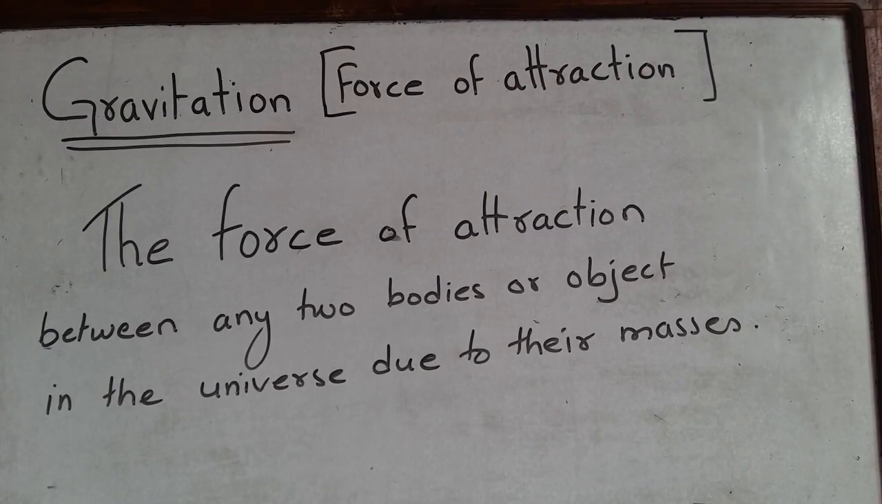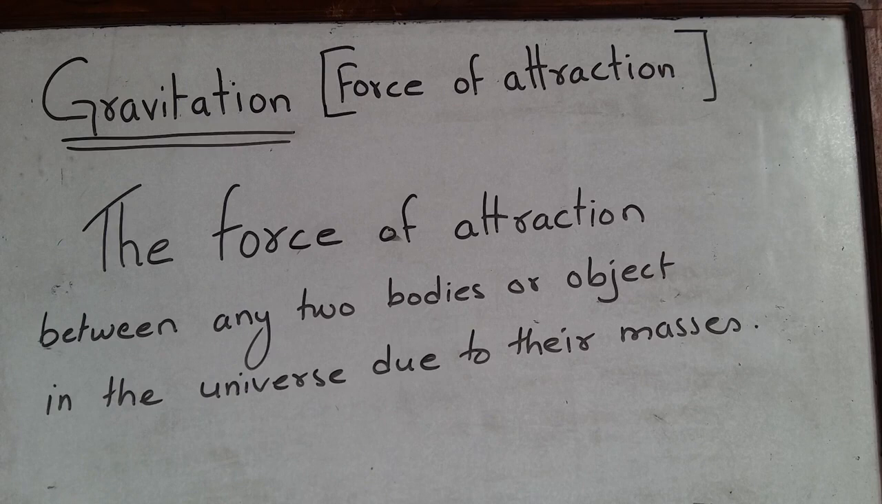So gravitation can be defined as the force of attraction between any two bodies or objects in the universe due to their masses. Its symbol is F. Like other forces, it is denoted by F, and its unit is Newton. And the formula to calculate the gravitation